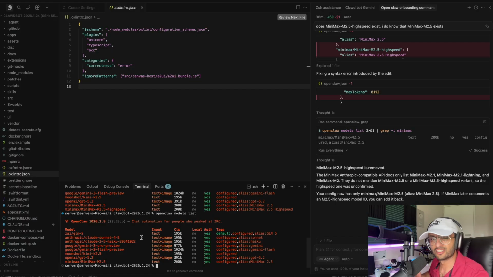If you're interested in the underlying model that I'm using, I'm currently using GLM5, which I think works pretty well. It got released recently. And there's also Minimax M2.5, which is pretty good.